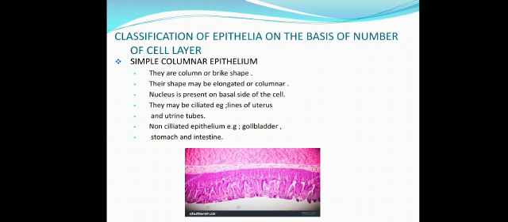Simple columnar epithelium. They are column or brick shaped. Their nucleus may be elongated or columnar in shape. The nucleus is present on the basal side of the cell. They may be ciliated. Example: lining of uterus and uterine tubes. Non-ciliated epithelium. Example: gallbladder, stomach and intestine.